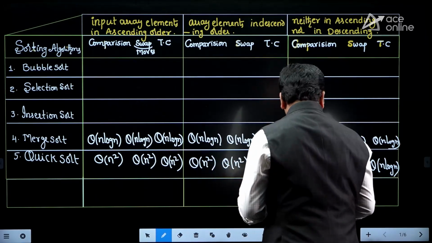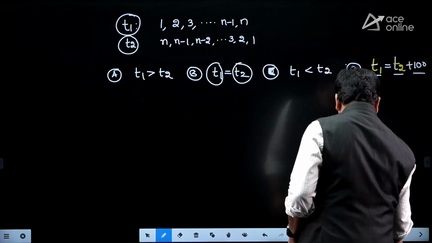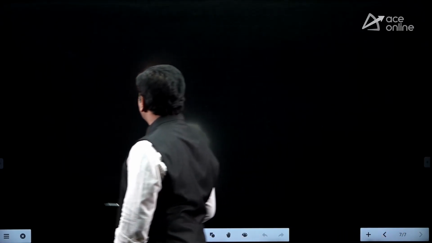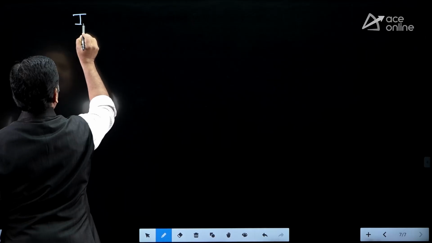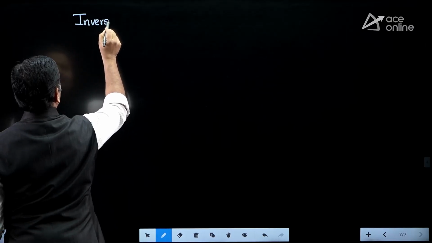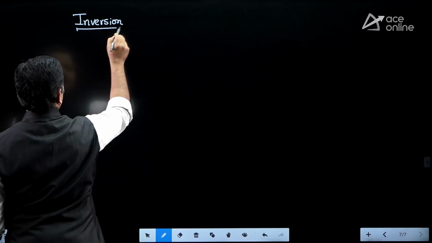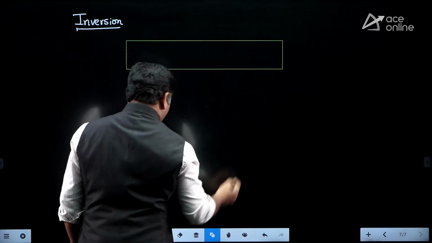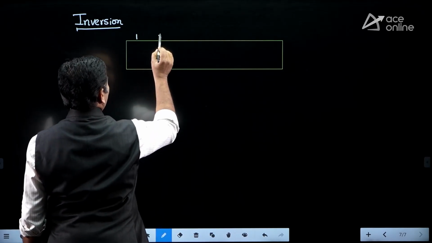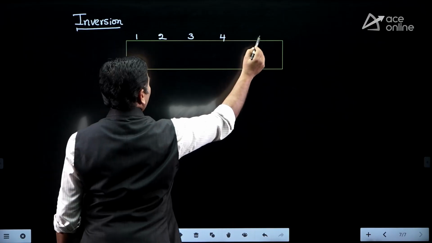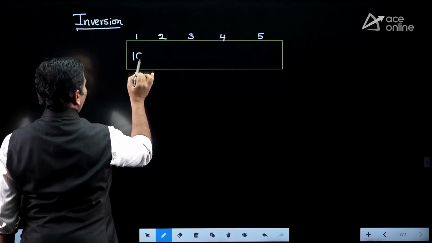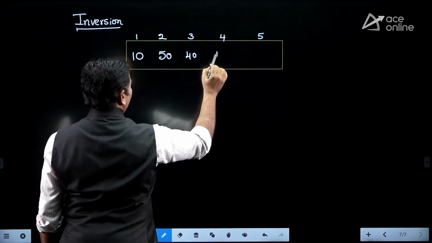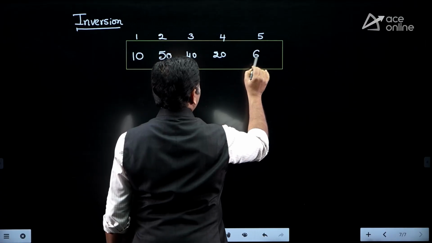Let me explain the meaning of inversions. When you are talking about inversion, suppose let us consider an array having elements like 10, 50, 40, 20, 60.